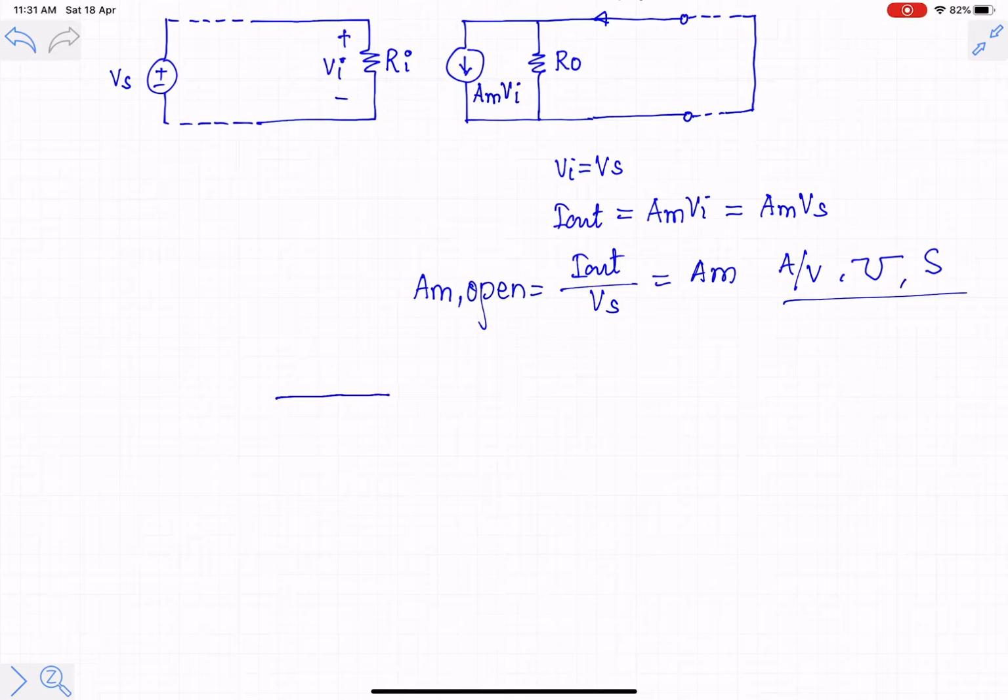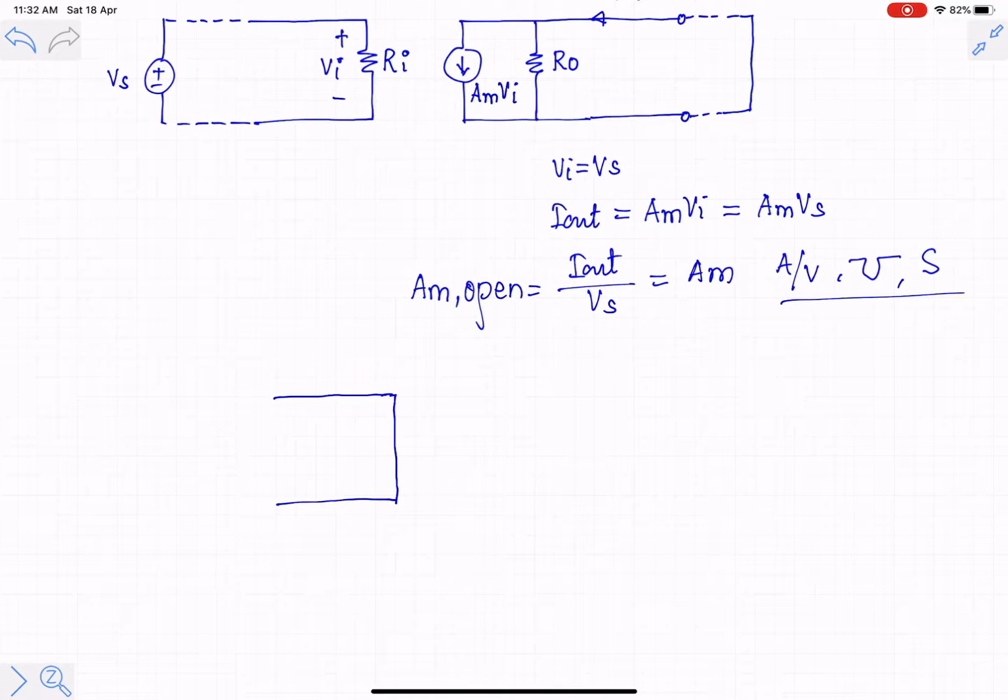In the feedback network, the input quantity is a current. We are considering here a case where the feedback network is ideal. So if the input quantity is a current to the feedback network, its ideal input impedance should be 0. So this current we call I out, and the output quantity is a voltage. So this is plus minus beta into I out. This voltage is the output voltage, and if the output quantity is a voltage, the ideal value of output impedance should be equal to 0. So this is the ideal feedback network.